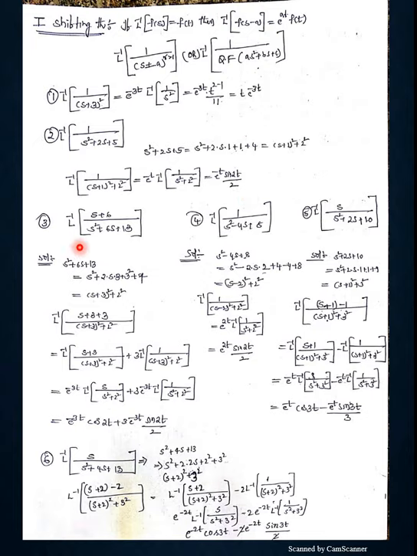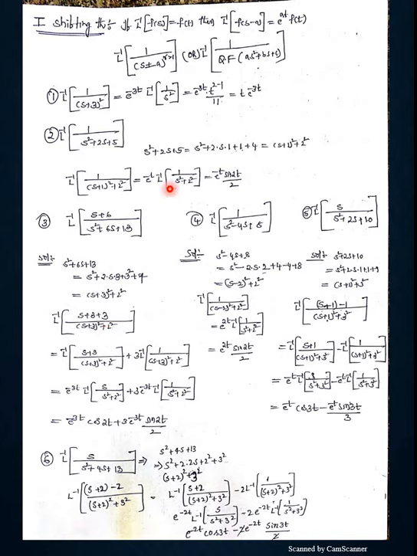Come down to the third one. See the denominator, it never matches. So s square plus 6s plus 13, I can write s square plus 2 into s into 3 plus adding 3 square, subtracting 3 square plus 13. But instead of adding and subtracting, here 13 I can write 9 plus 4. What is the group term there? S plus 3 whole square plus 2 square. So L inverse of the denominator is s plus 3 whole square plus 2 square.